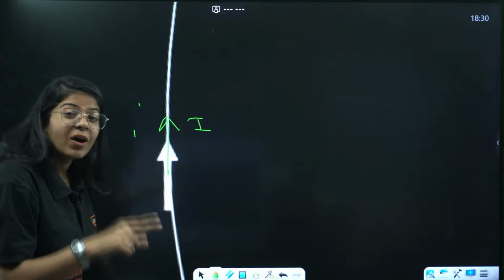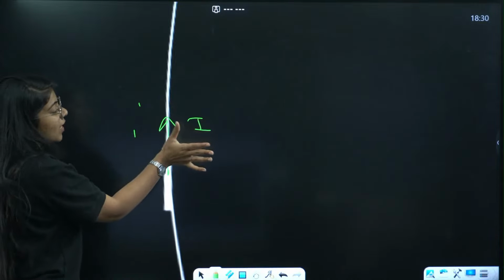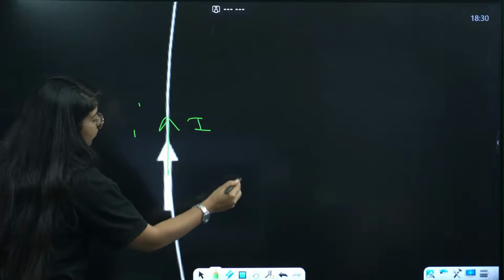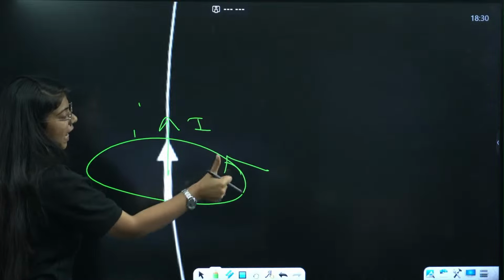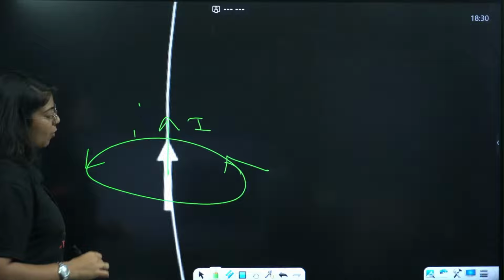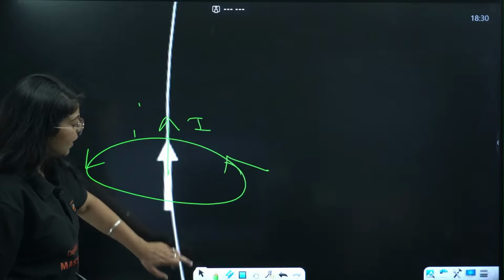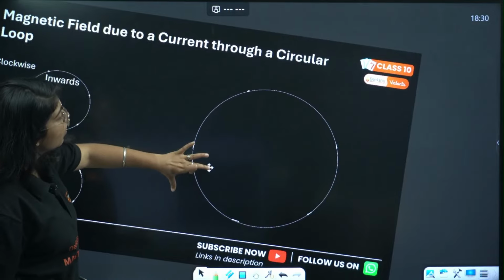If I now apply the right hand thumb rule here, what will happen? The current is upward. It goes in, comes out. It goes in from here, current up, curling of fingers. This goes in, it comes out. Done? Everyone understood what I was trying to tell you?